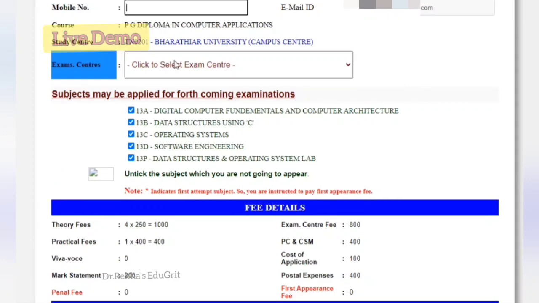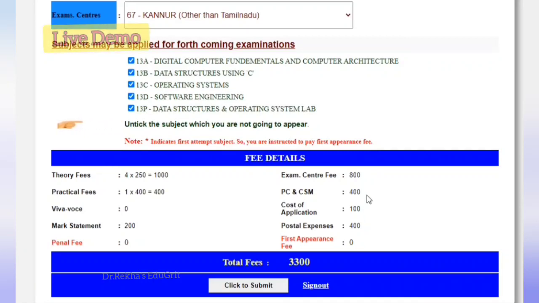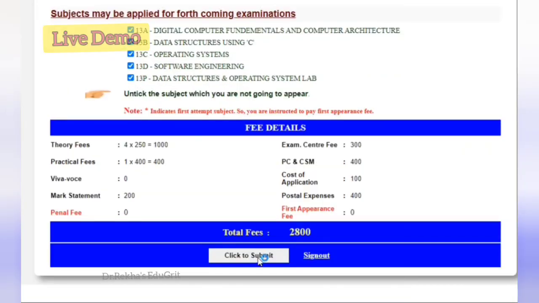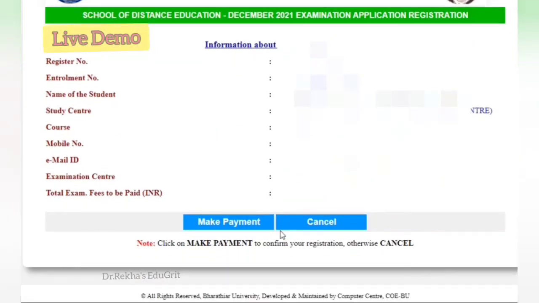I cannot say the exact exam fees because it changes according to the course and the year of admission. Then if you're confirmed with the information given in the application, you can click the submit button. In the next page, all the information about your registration will be given.